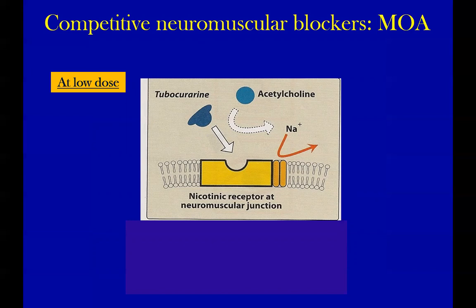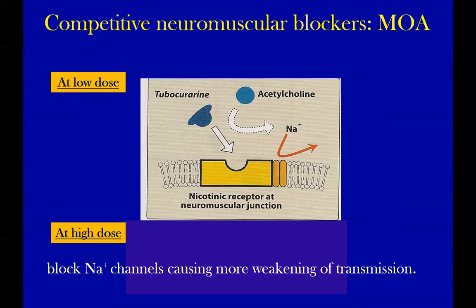It is important. Otherwise, we have the most commonly used pancuronium, which I mentioned in my previous slide. At low doses, it competes with acetylcholine for the nicotinic receptor, and at high doses, which is not therapeutically achieved, it can block the sodium channels, causing more weakening of transmission. That is direct binding with sodium channels without involving the acetylcholine receptor. So the main action is competitive antagonism of the acetylcholine nicotinic receptor. Are you with me? At high dose, it binds to the sodium channel directly.